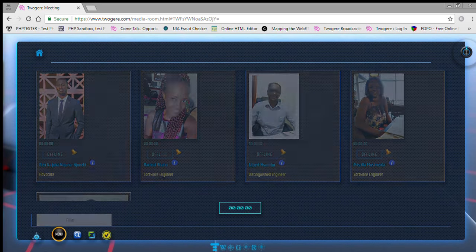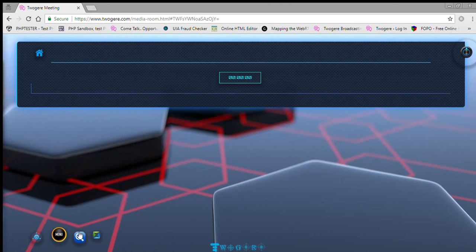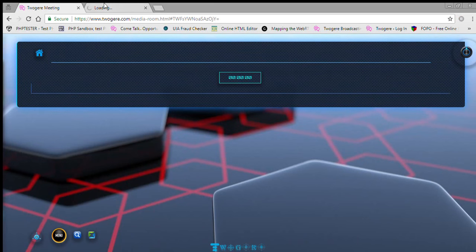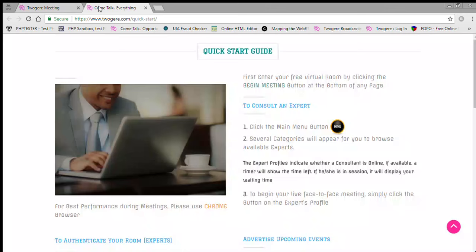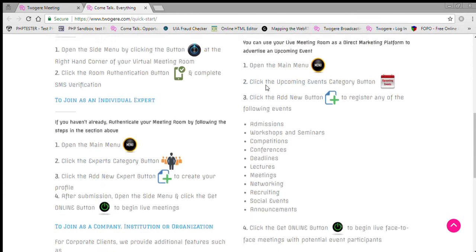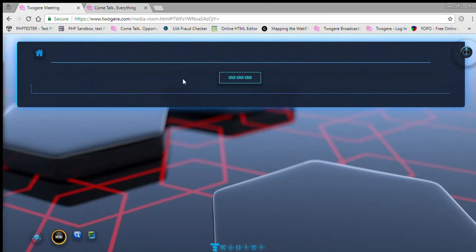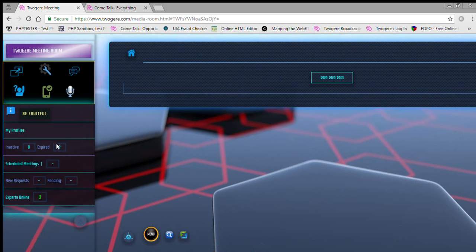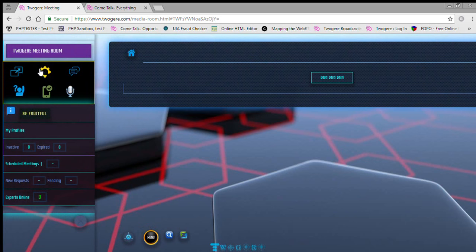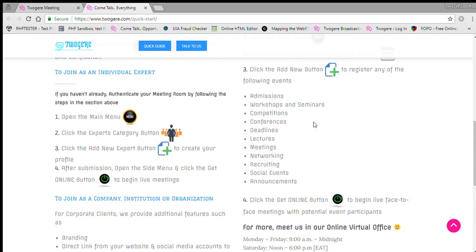And then just also to show you here, there's the quick help. This is the quick help that we saw online that you can again follow even once you're inside the meeting room. You can click this to take you back to the quick guide. So basically, in a nutshell, that's what I wanted to take you through. There are many more concepts behind Twogere. There's a side menu here that pulls out different options for expert settings, and we go into some of these details in some of the other videos.